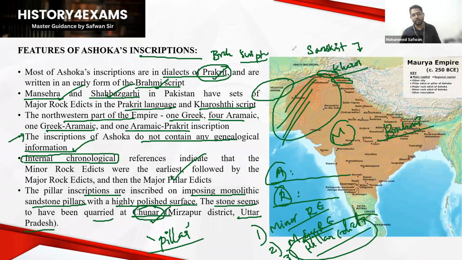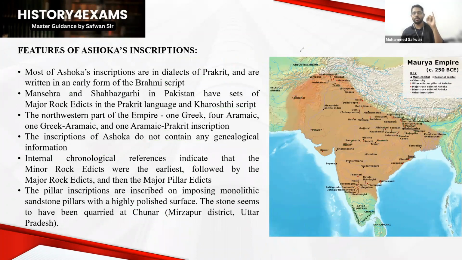So here you have to focus. Pillars are very important sources of information about Ashoka's period, and we have pillar inscriptions, and we are getting the stones for these pillars from a site called Chunar, that is from Uttar Pradesh. Okay, you have to note such kinds of things.